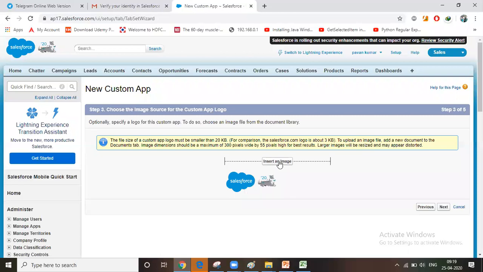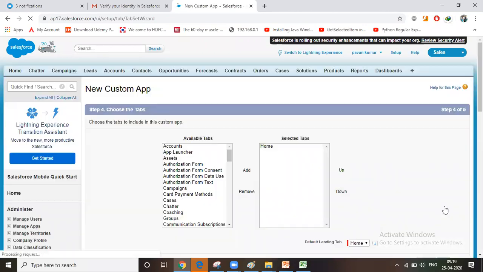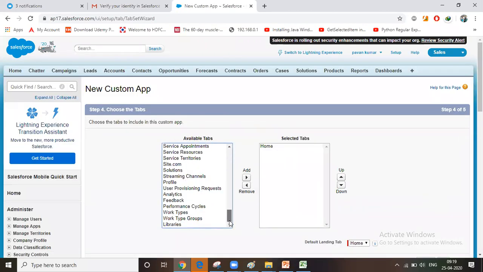We can insert an image. For the time being, I'm not providing anything. Next. See, these are all existing objects. Objects are nothing but the tabs.